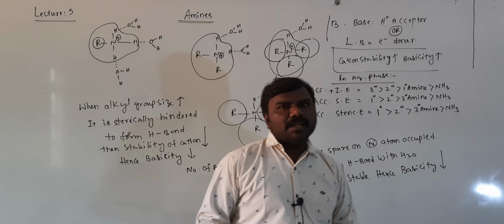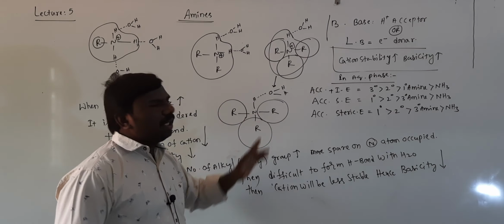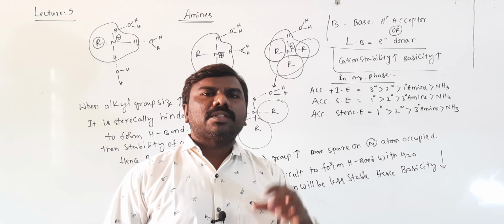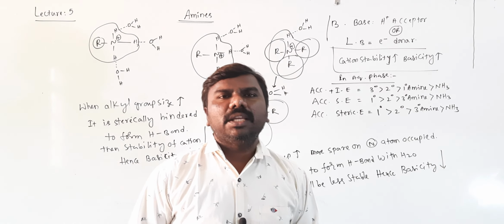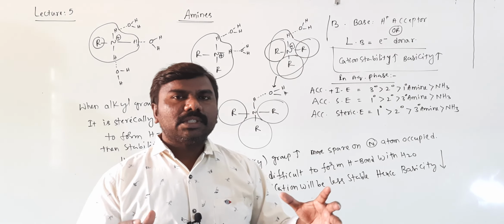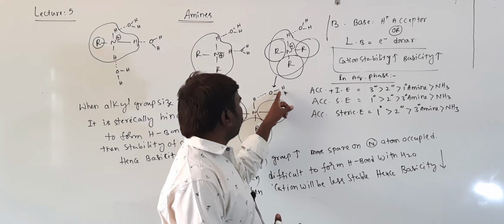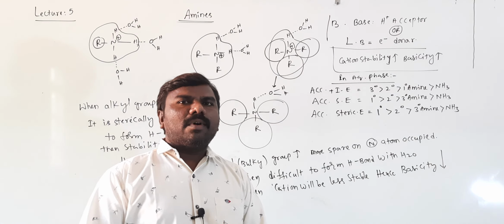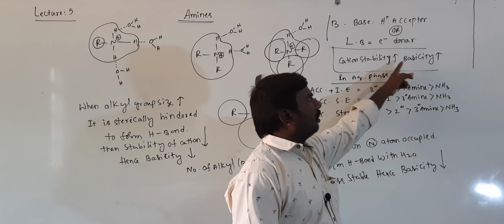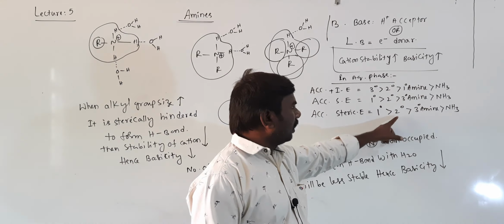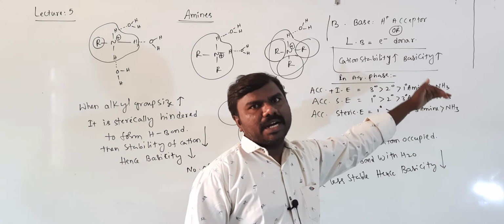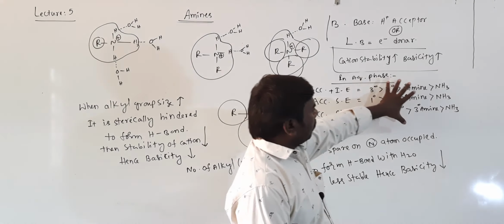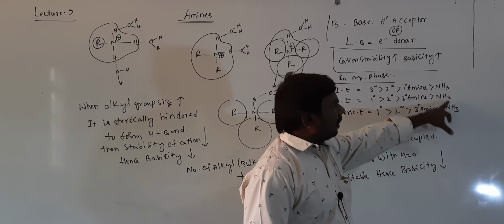In tertiary amines there are three large alkyl groups. That's why more space on the nitrogen atom is occupied by the big alkyl groups. So it is difficult to form hydrogen bonds with water. No hydrogen bond means a less stable cation and basicity also decreases. That's why I wrote tertiary at the end. Getting all of you? So always aliphatic amines are more basic than ammonia.